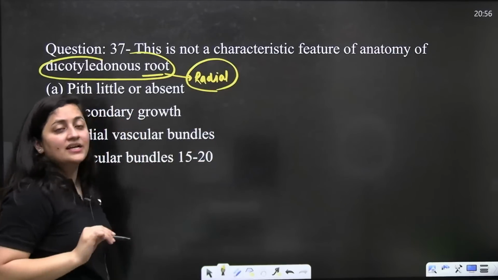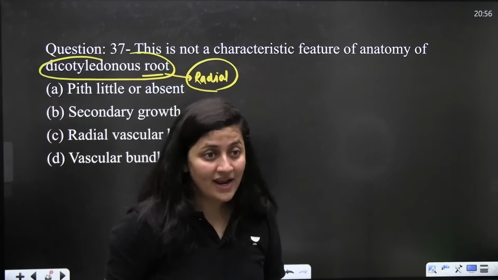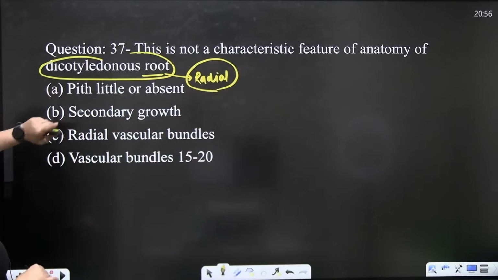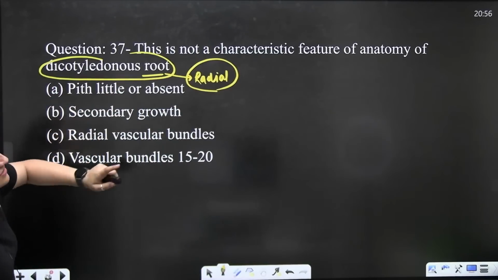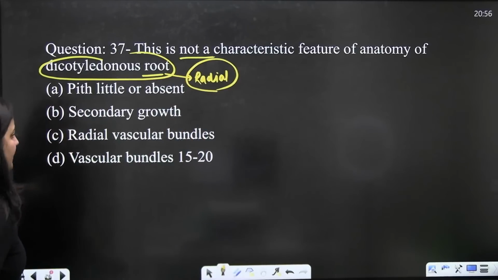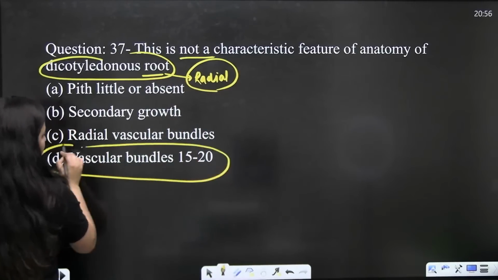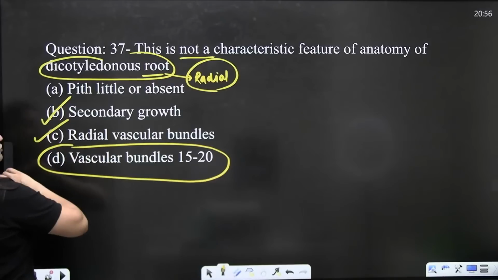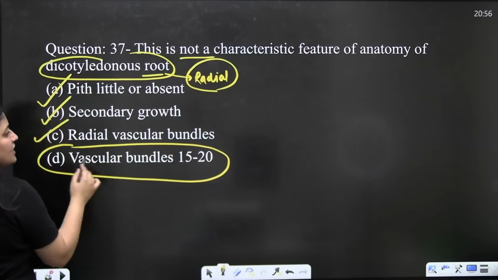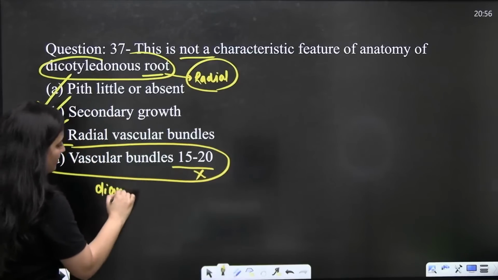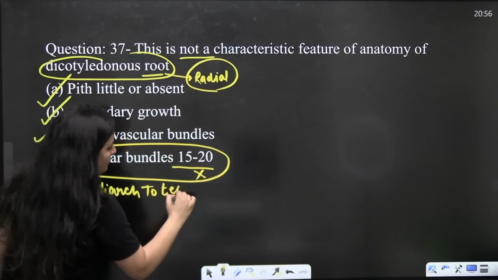Not a characteristic feature means I have to figure out the incorrect statement here. This is that incorrect statement, because the vascular bundle is radial, secondary growth is also there, pith is little or absent, and vascular bundles are not 15 to 20, bache. It can be, remember, diarch to tetrarch.